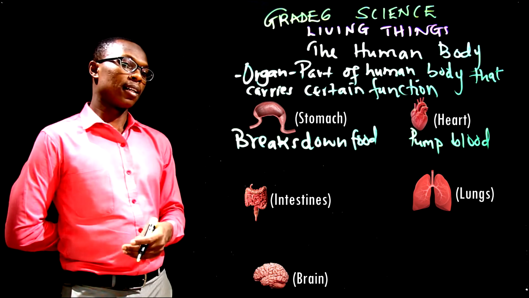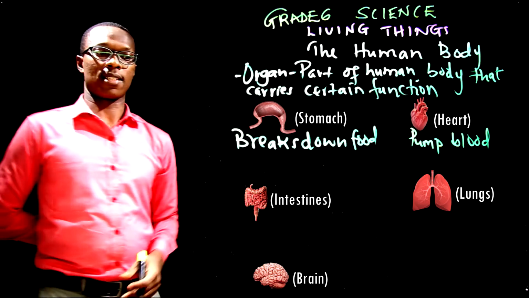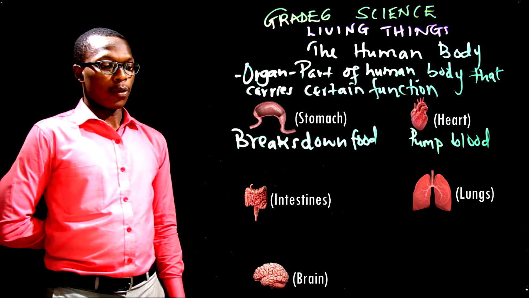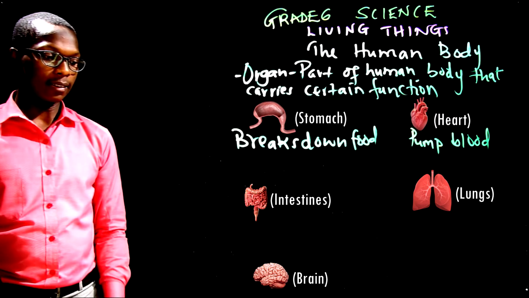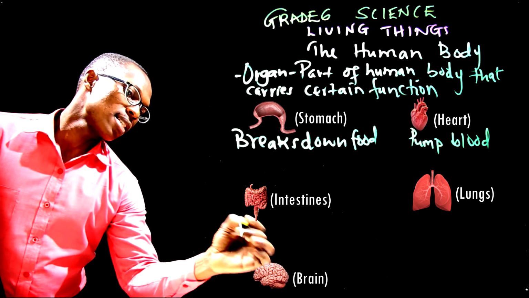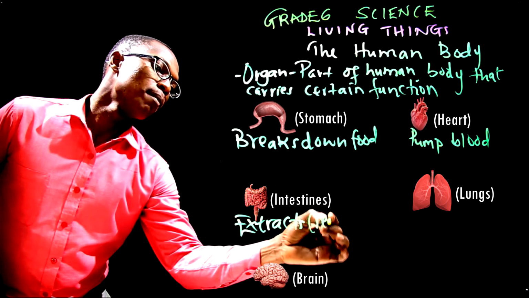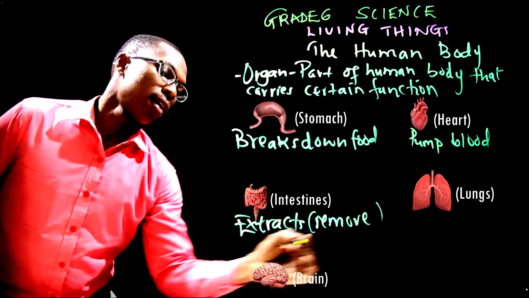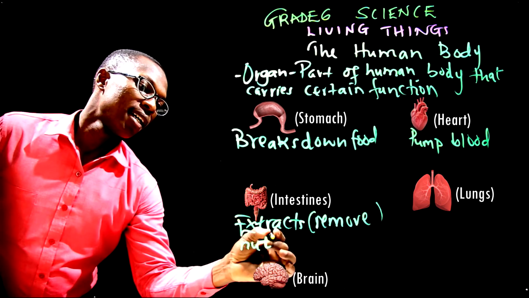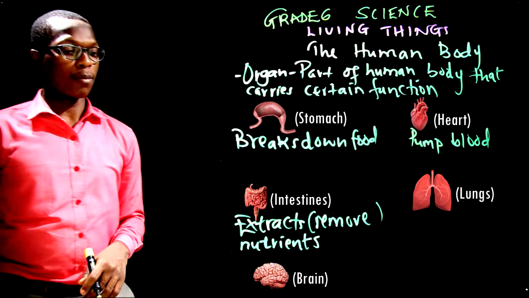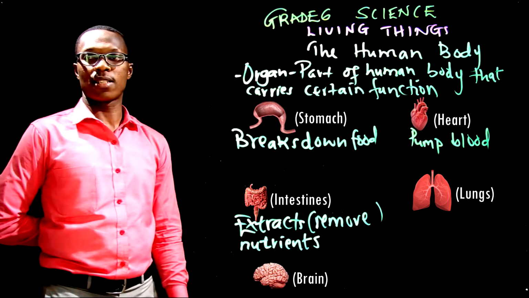You can see them. Here we have the intestine. Now, what is the work of the intestine? The intestine normally extracts, or removes, what we call nutrients.